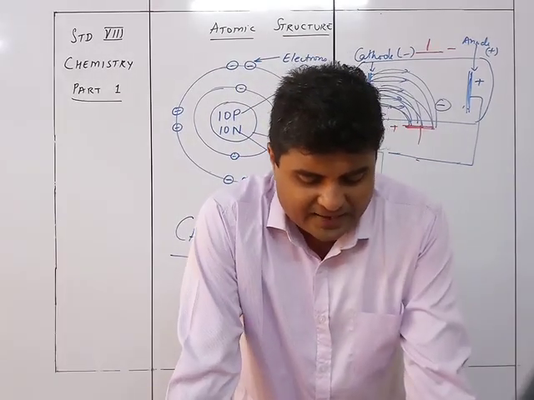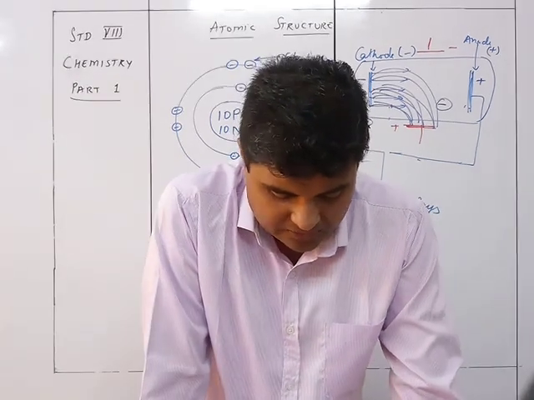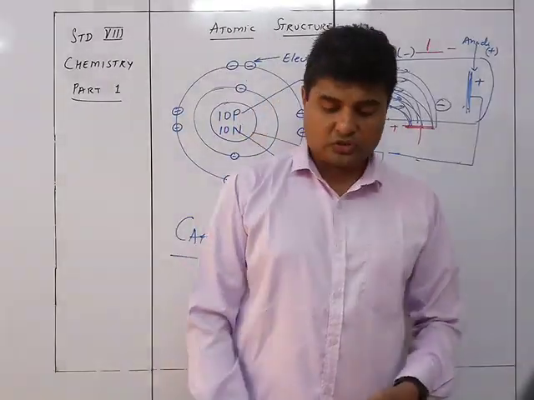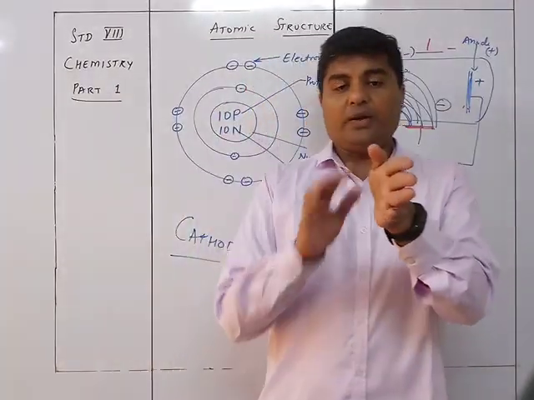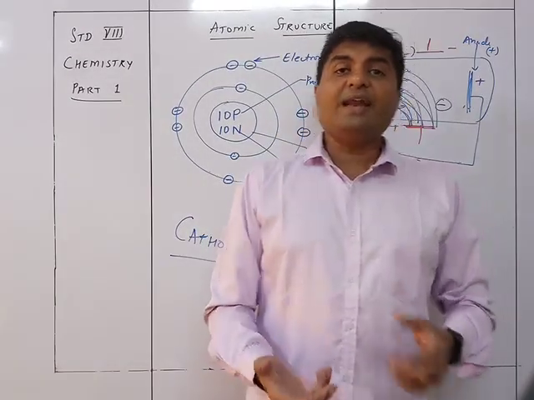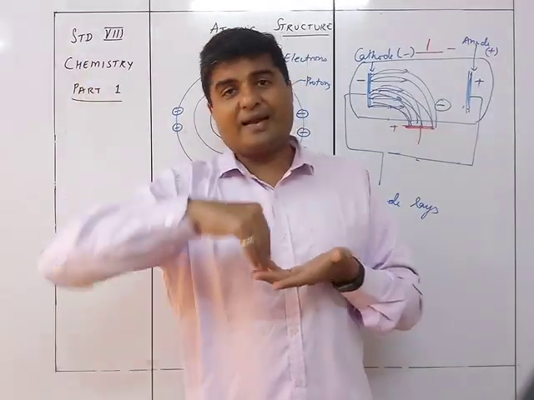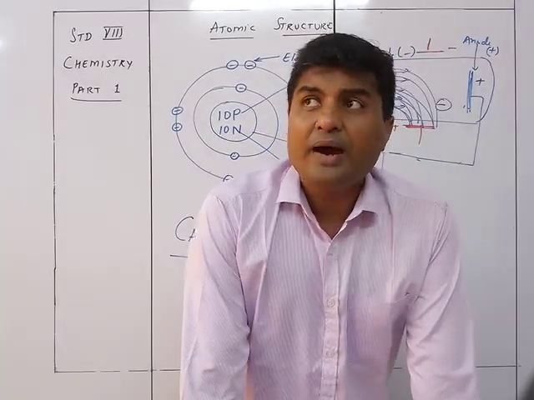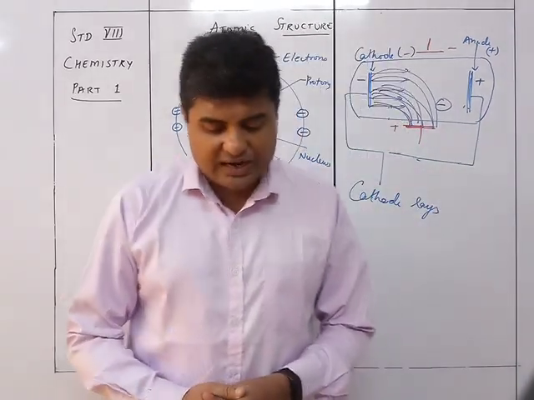J.J. Thomson studied the characteristics of the constituents of cathode rays. The rays have kinetic energy and can cast a shadow of an object in their path. He also saw that cathode rays were deflected by the positive charge plate. First of all, if I place anything in between, it cast a shadow, something like light rays casting a shadow. Secondly, if I place a positive plate over here, the rays were attracted towards it.